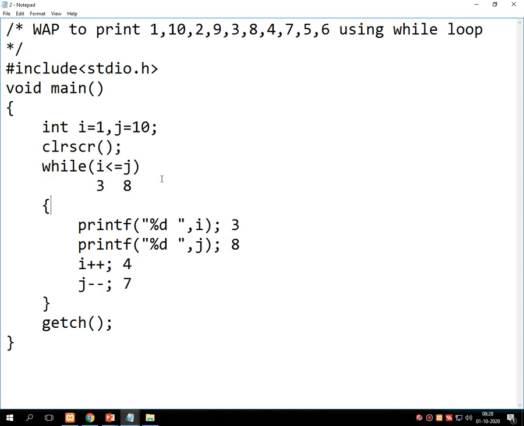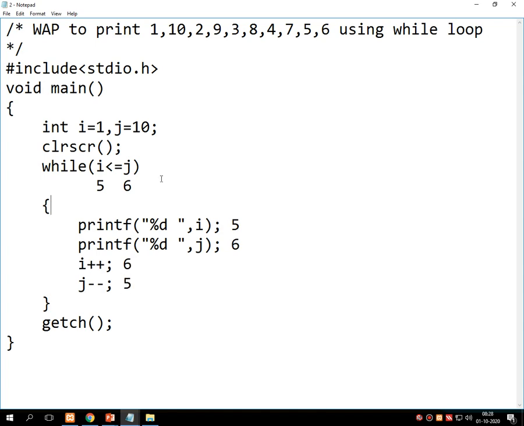Repetition goes up. Now 4 and 7 is checked by this particular condition. This is true, so it prints 4 as well as 7. Now i becomes 5 and j becomes 6. Again repetition goes up. Here 5 is less than or equal to 6. Yes, it's less than or equal to 6, so it will print 5 as well as the value of j, that is 6. Now 5 becomes 6, j becomes 5.